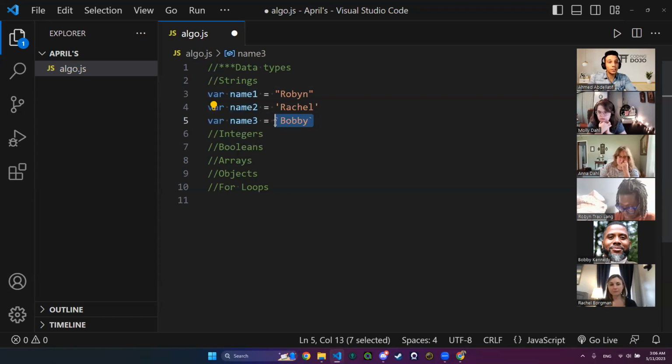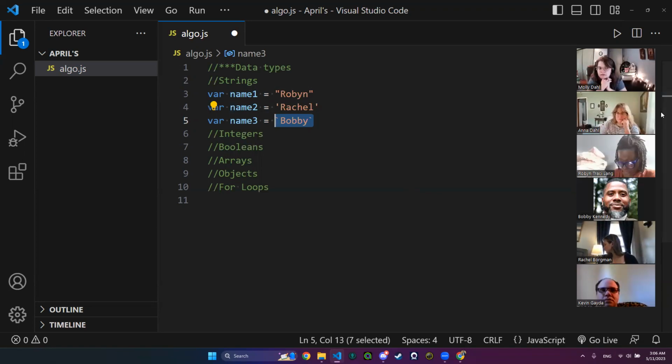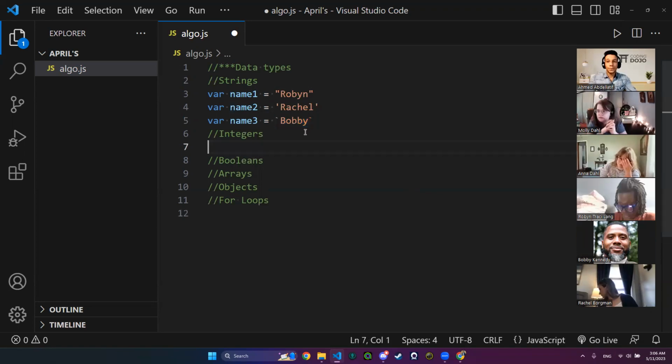Any questions for the strings? Okay. Let's go for the integers.